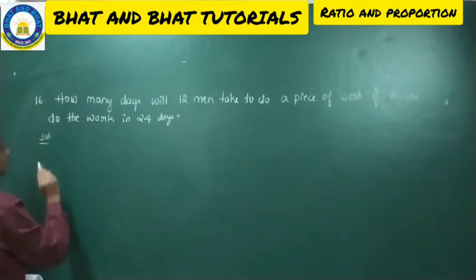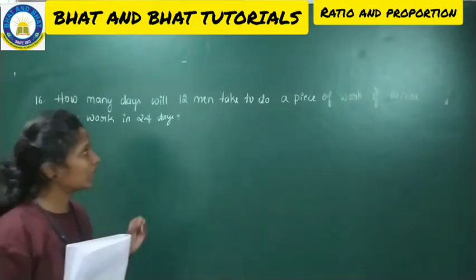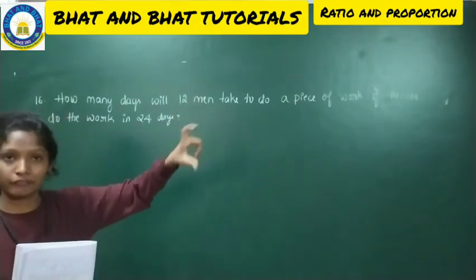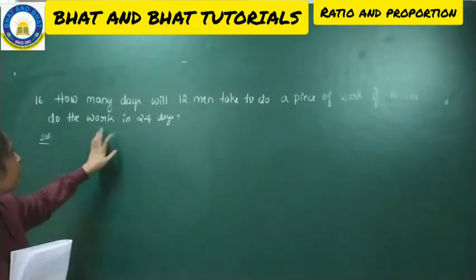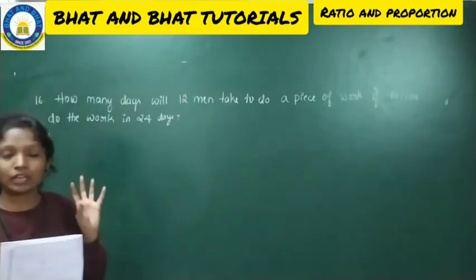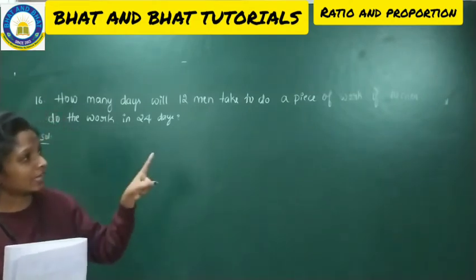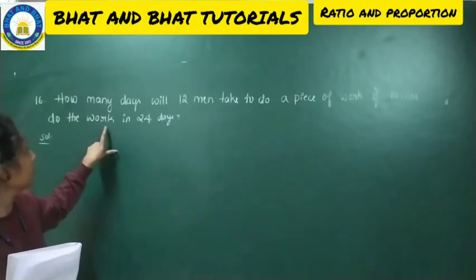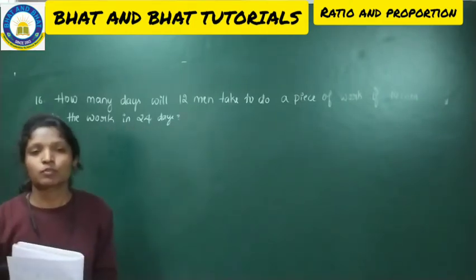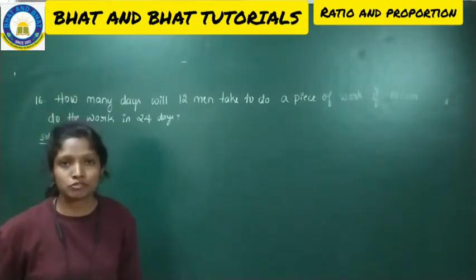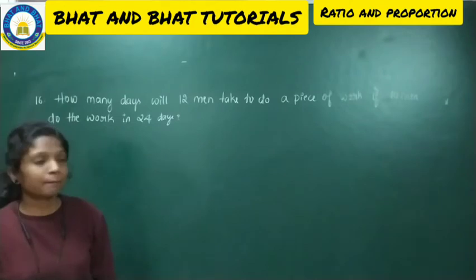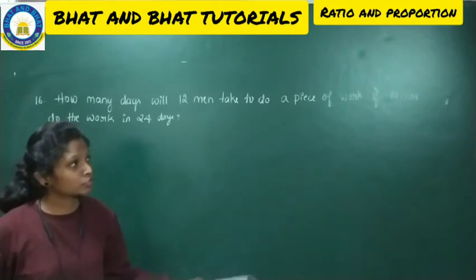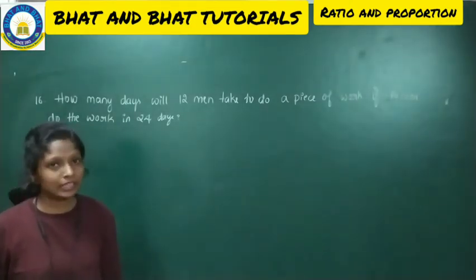Look into the question what they are telling. How many days will 12 men take to do one piece of work? How many days will 12 people take to make only one piece of work? In the same way, that piece of work is being done by 10 men in 24 days. So there is one piece of work. To do that piece of work, we have 10 people, and that 10 people are taking 24 days. In the same way, if we consider 12 men instead of 10 men, how many days will they take?